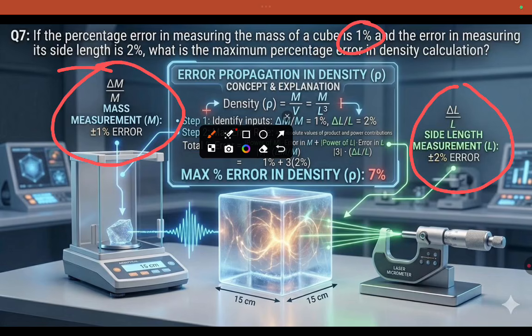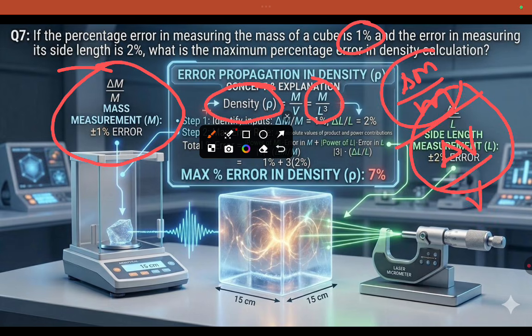Now our question is density. Density is mass by volume. So the error is delta m by m plus delta v by v.